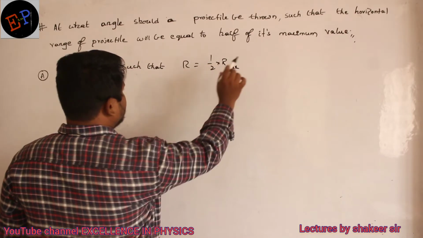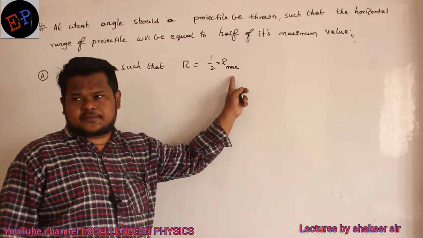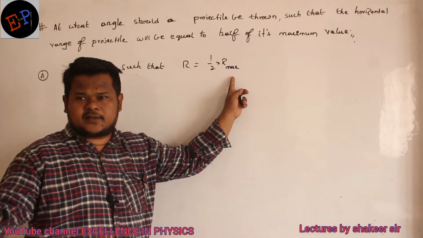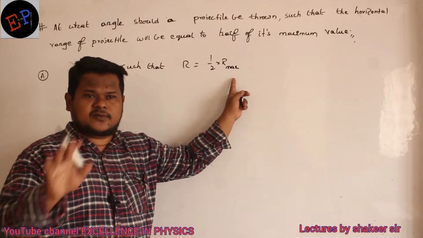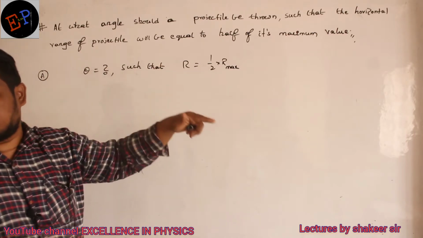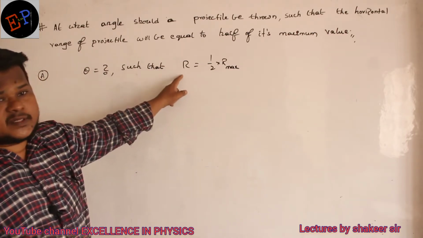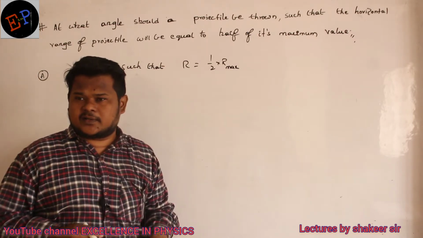This is the condition which is given. Range will be maximum only if I throw the body at an angle of 45 degrees. This already we know, no? But I have to throw the projectile at such an angle that the range which I get should be only half of the maximum range. So that angle I want to calculate.